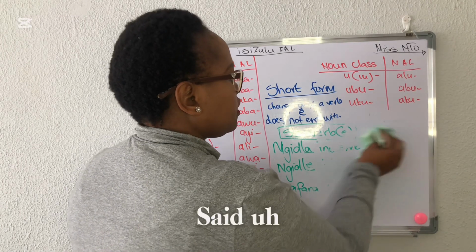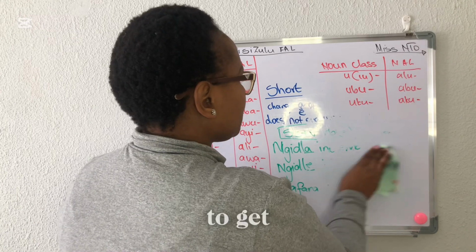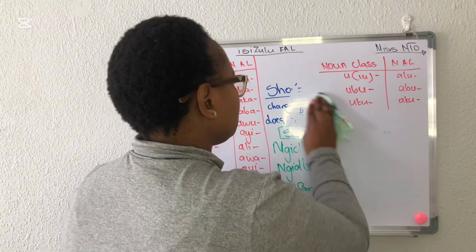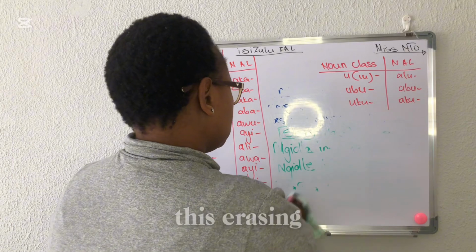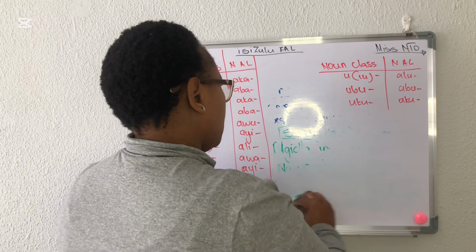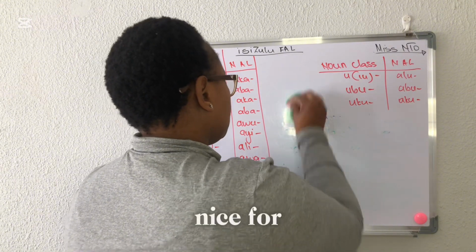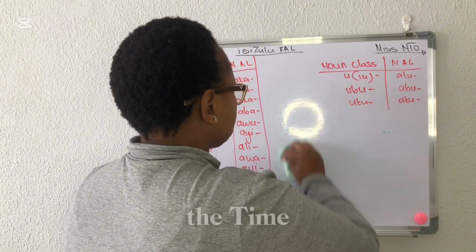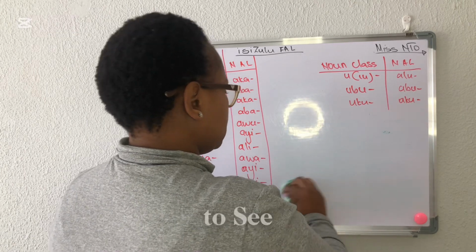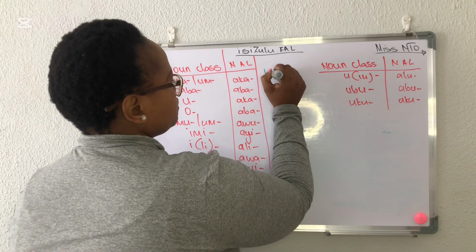Like I said, my board is not that big, but I think I need to get a bigger one so that I don't have to erase, so you can see the difference between the two. I don't like to erase all the time. I would like you to see the difference. Okay, let's do a long form.